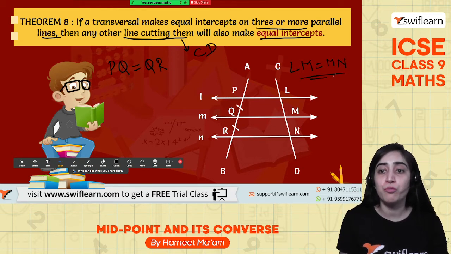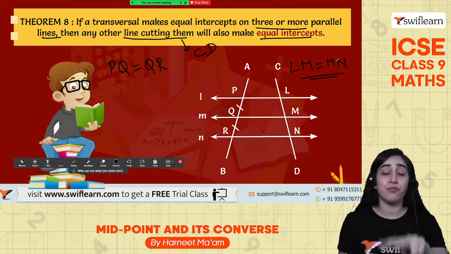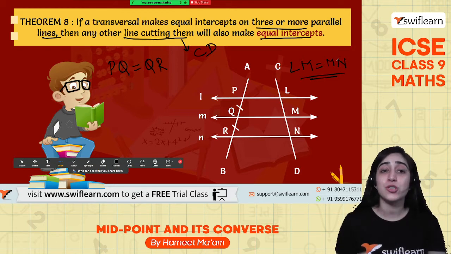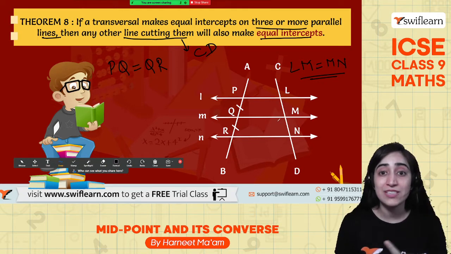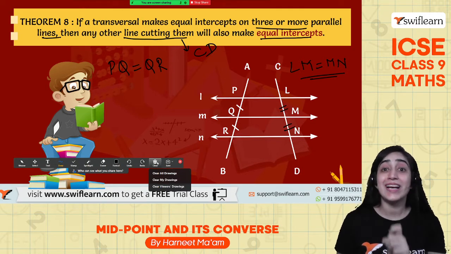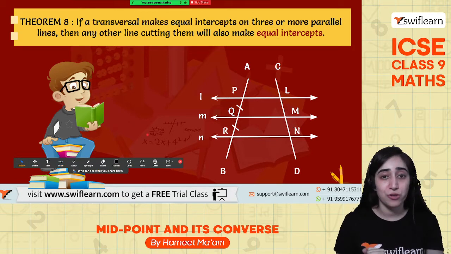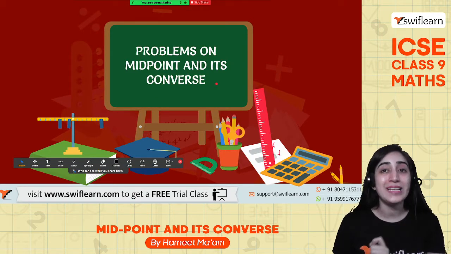So this is what the proof was, and we were able to do that. If you don't know how to prove it, you need to go back for this proof to the second video of this session, where we discussed and did some application particularly on this. So this says that if PQ is equal to QR, any transversal drawn across these three parallel lines will make equal intercepts, so this will be equal to this. This is what we had been able to prove in the theorem discussed in the second session. So if you want to see the theorem, you need to go to the second session. All right, so let's do the problems based on the midpoint theorem and its converse.